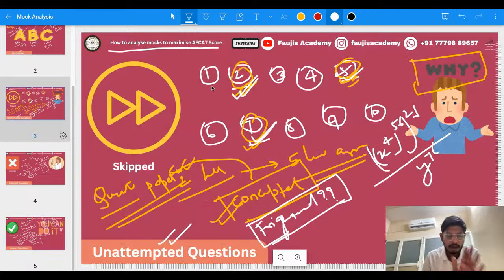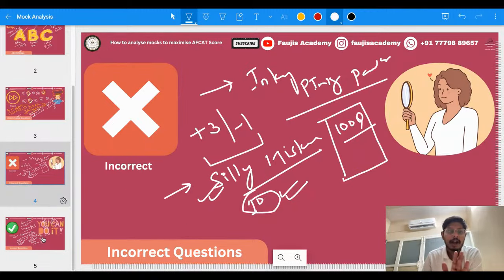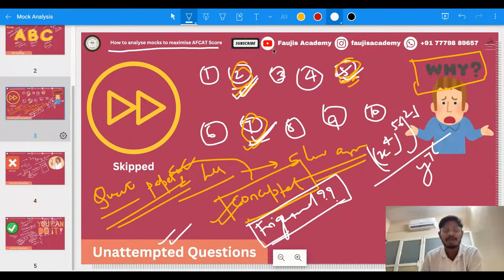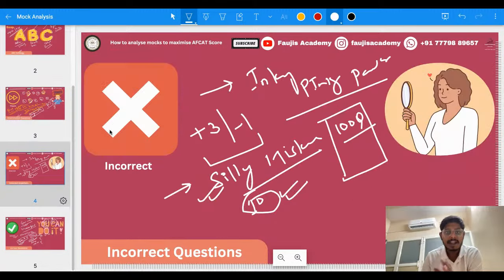You have to list down all the unattempted questions, all the incorrect questions, and all the correct questions. For all the unattempted questions, ask your mind why you did not attempt it. Is there a conceptual gap? If there is one, go there and plug it. If you did it wrong, why did you do it wrong?